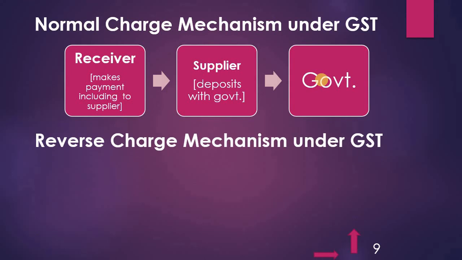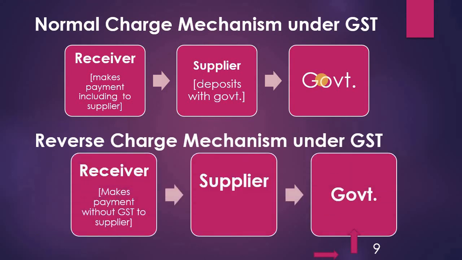Okay, what is the reverse charge mechanism? It is vice versa. Here, the supplier will supply the goods to the receiver, but the receiver will not make the full payment to the supplier. Where will he make the payment? Here the receiver makes the payment without GST to the supplier. He will not pay the GST to the supplier; he will pay it directly to the government.